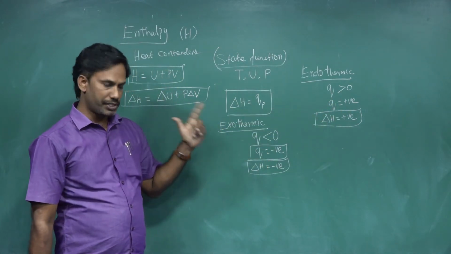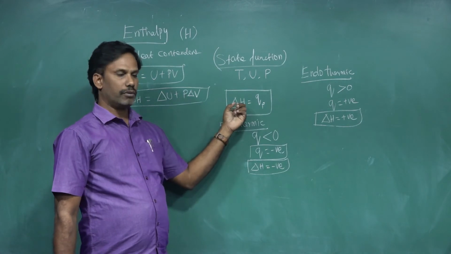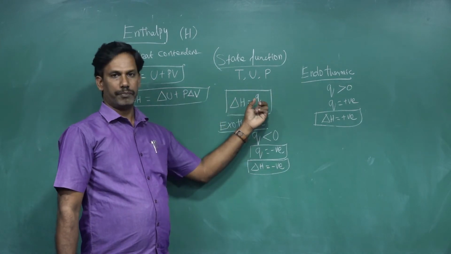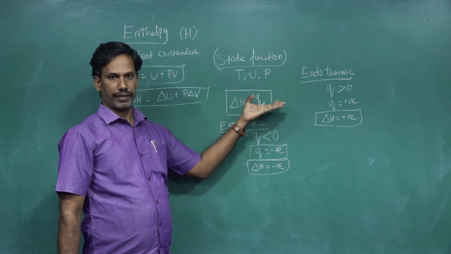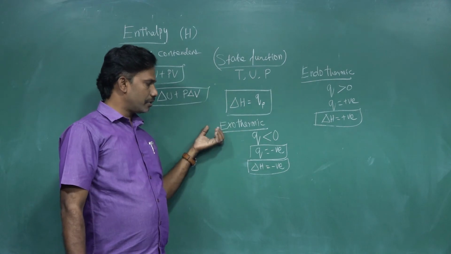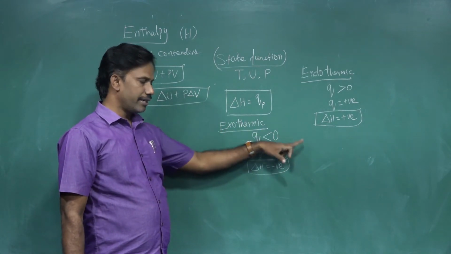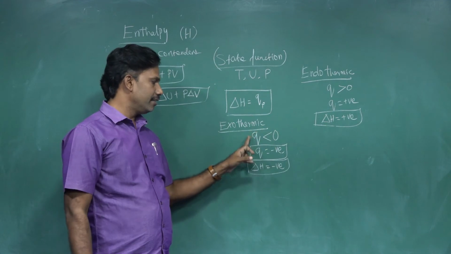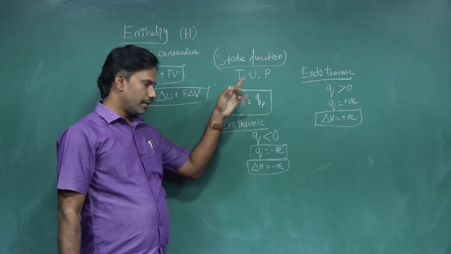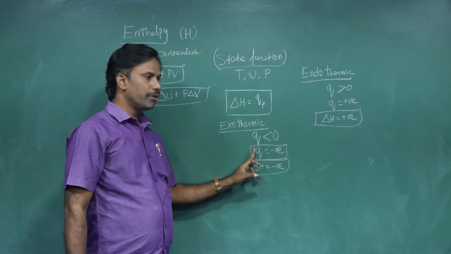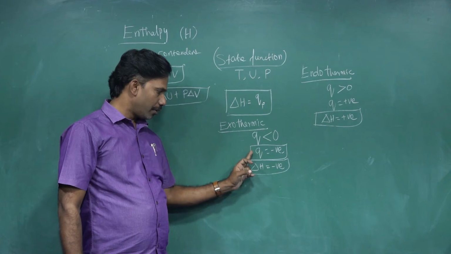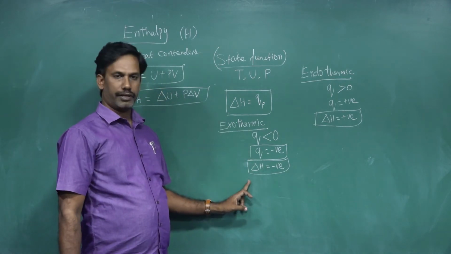At a constant pressure, for a closed system, del H equals QP, where Q is the amount of heat content. For an exothermic process, since heat is released, the Q value is less than 0, that means Q is negative. Since Q is negative, del H is also negative.